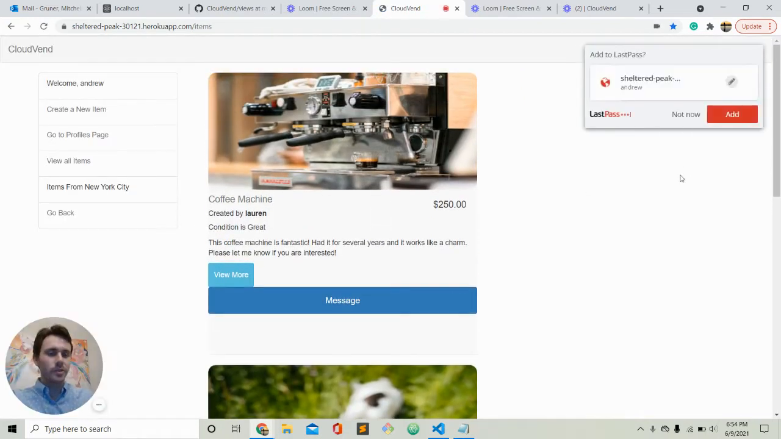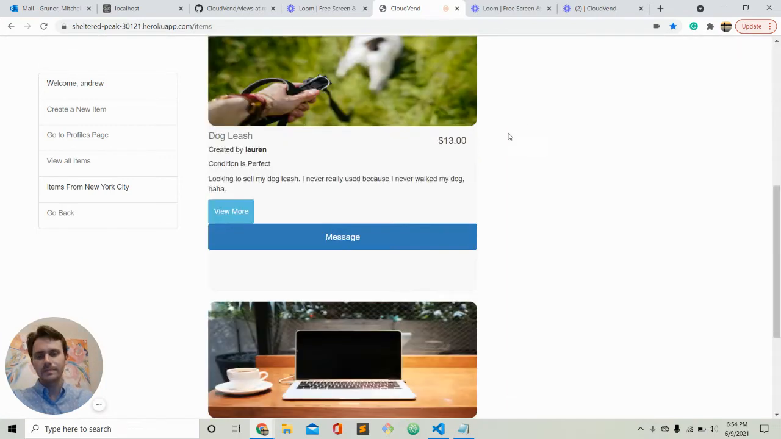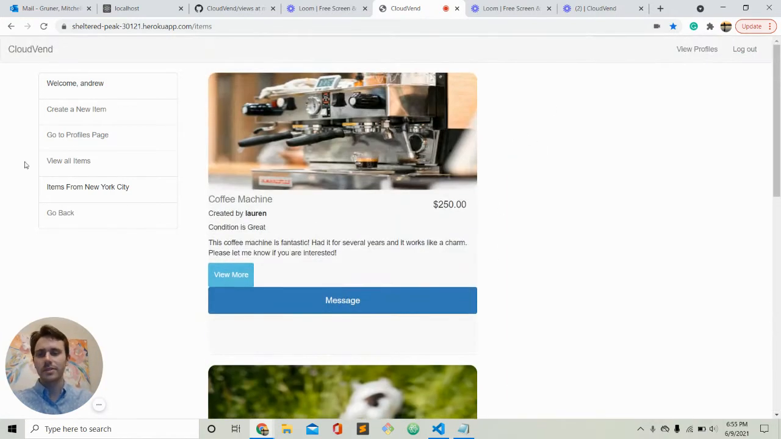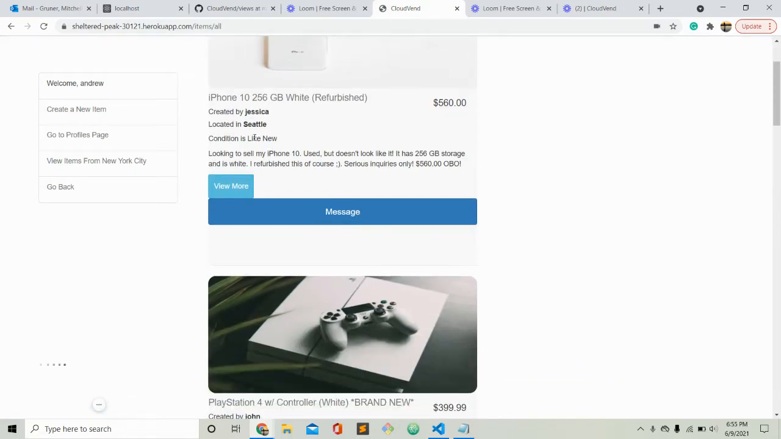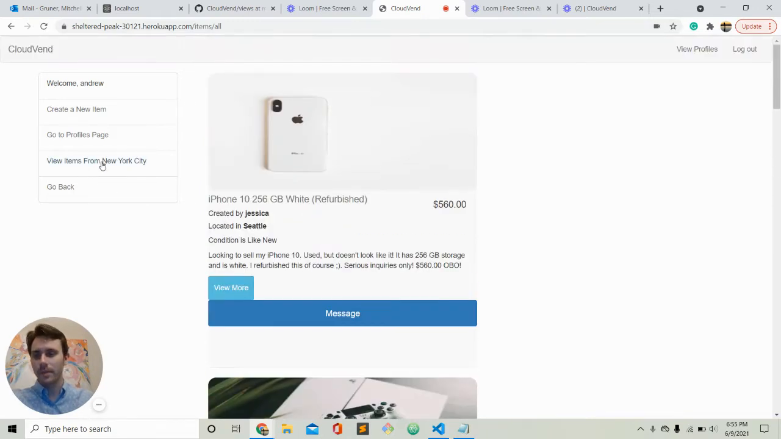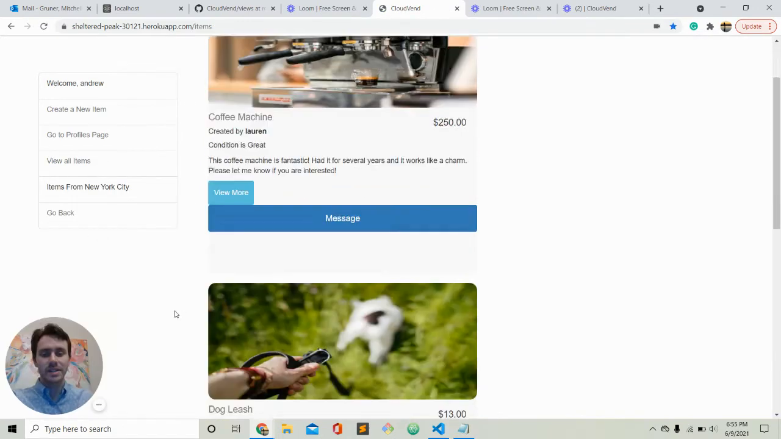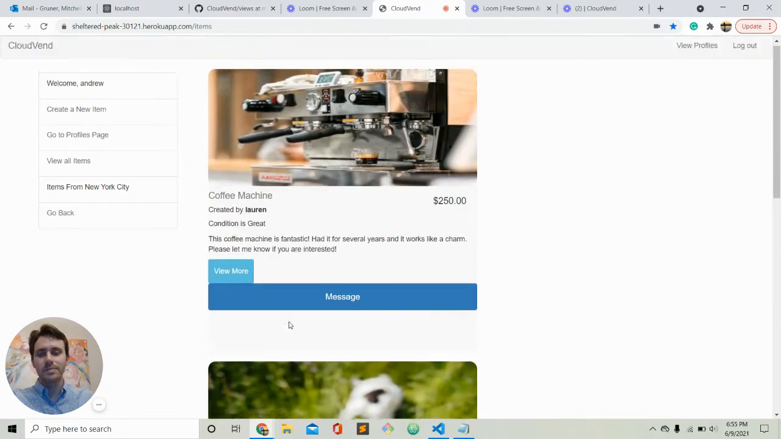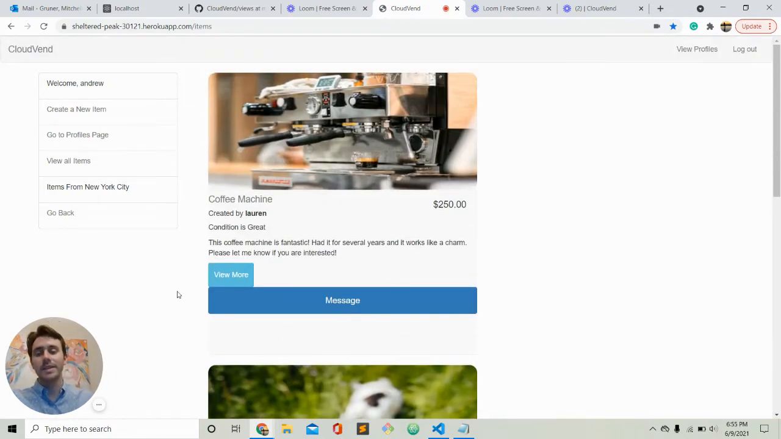And here's all the items from New York City. That's where Andrew lives. So here's all the items. You can do view all items. So you can do Seattle, Sacramento. So these are all the items from different cities around the world. I'm just going to go back to view items from New York City. You can message these people, message the people that made these items.